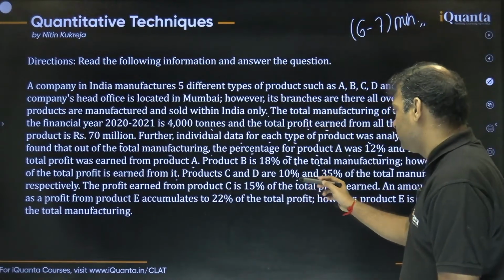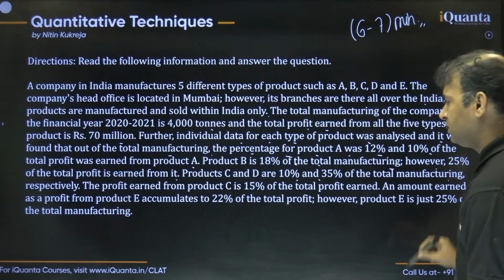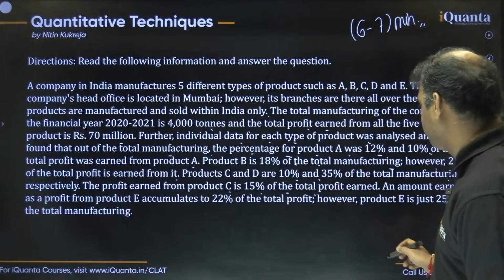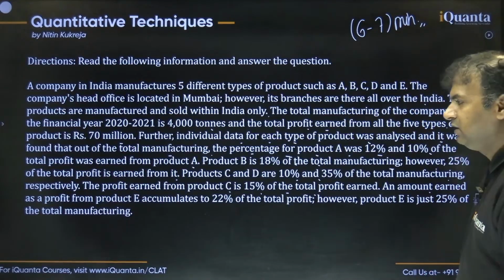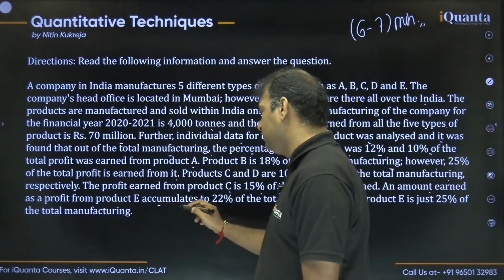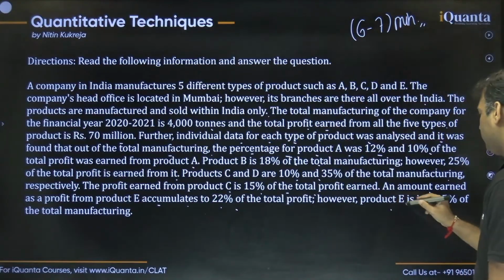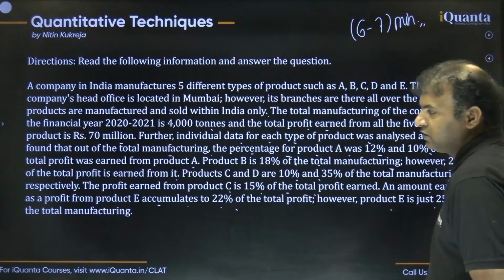Product C and D are 10 and 35% of the total manufacturing. The profit earned from product C is 15% of the total profit. The amount earned as profit from product E accumulates to 22% of the total profits. However, product E is just 25% of the total manufacturing.